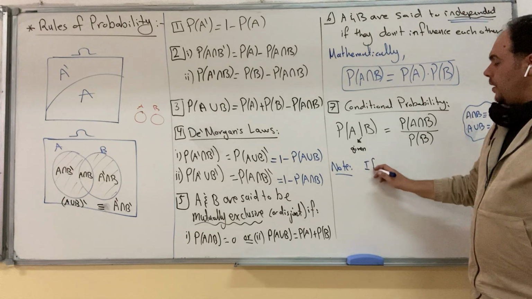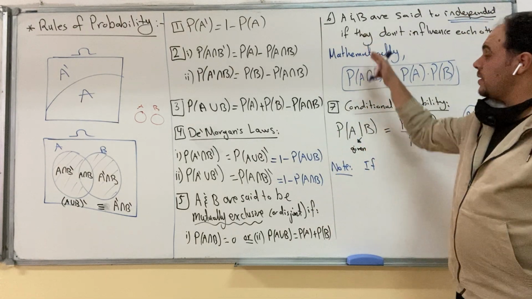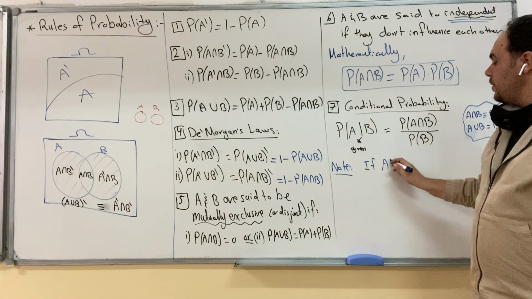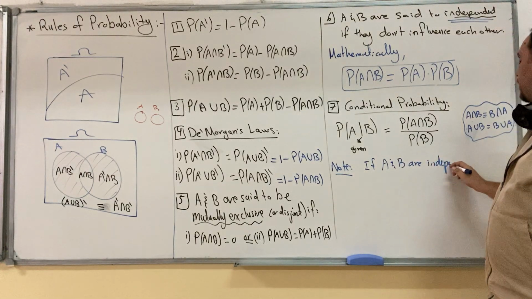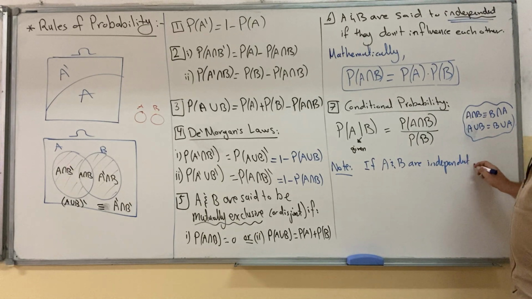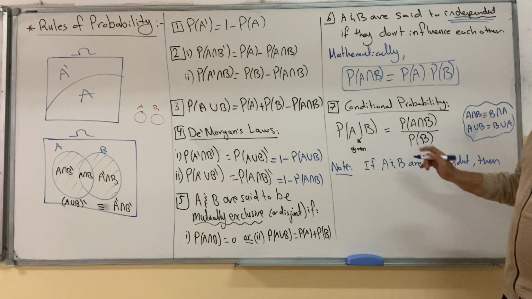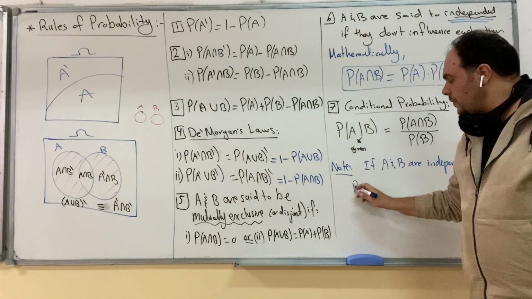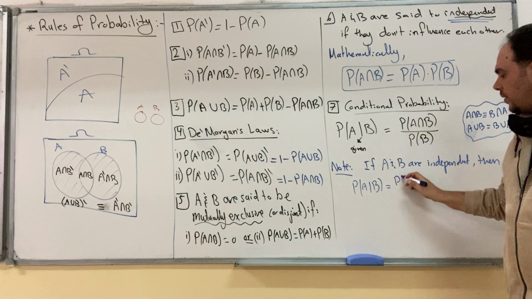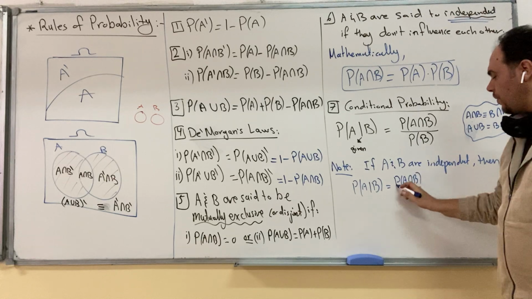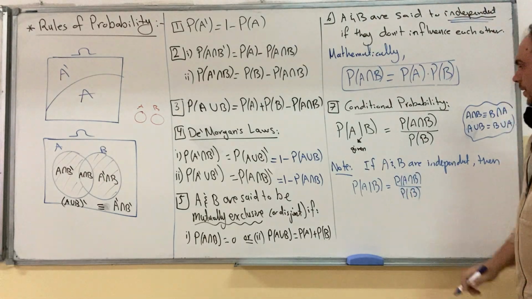If A and B are independent, suppose that you know that they are independent, then this rule becomes probability of A given B. I will rewrite it. It's probability of A intersection B over probability of B.